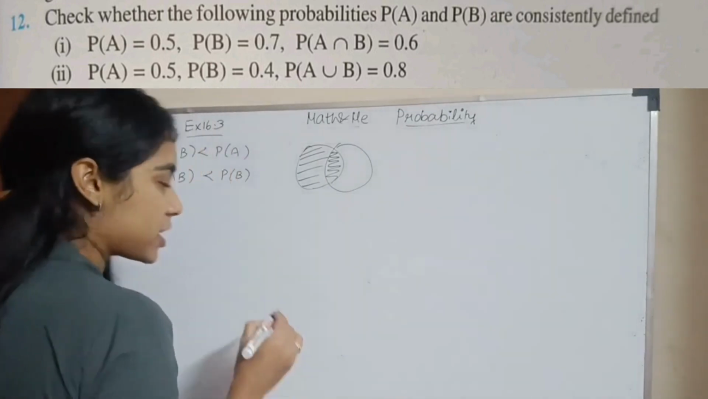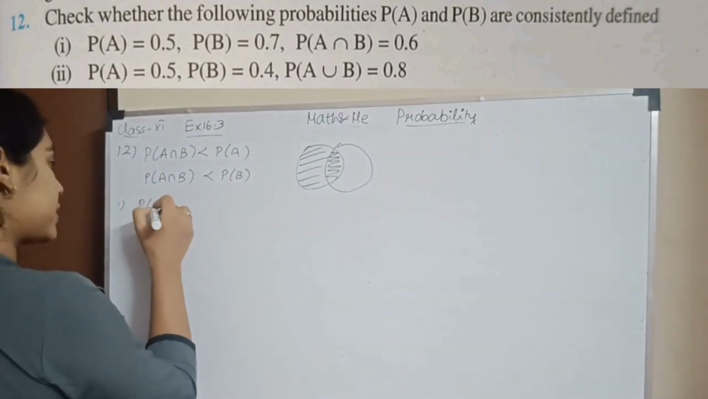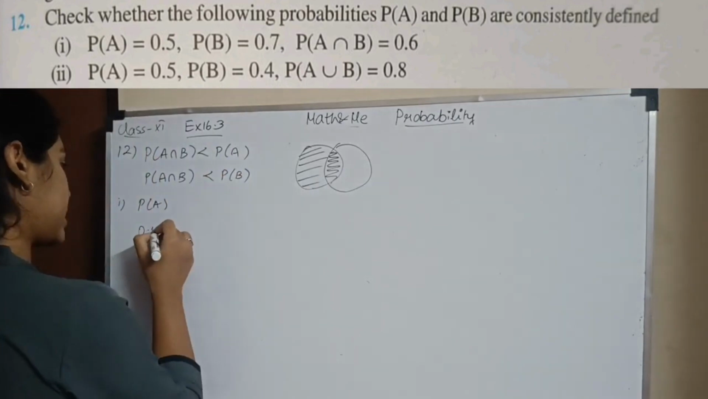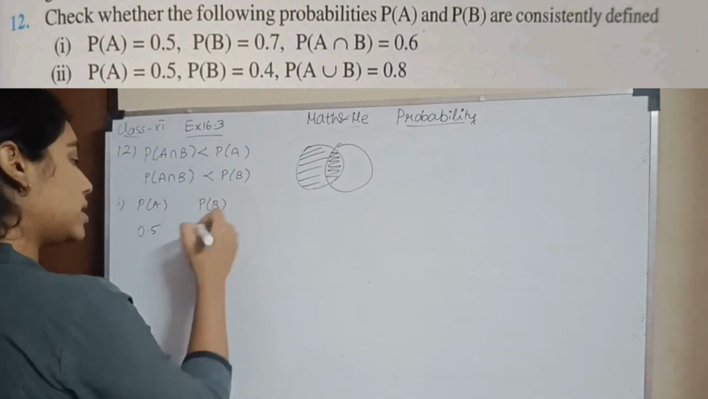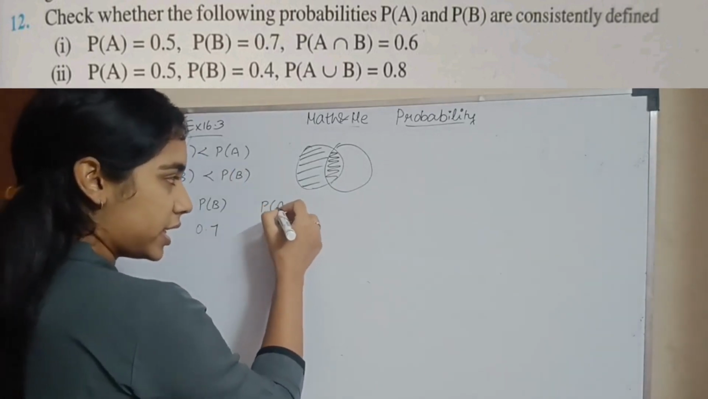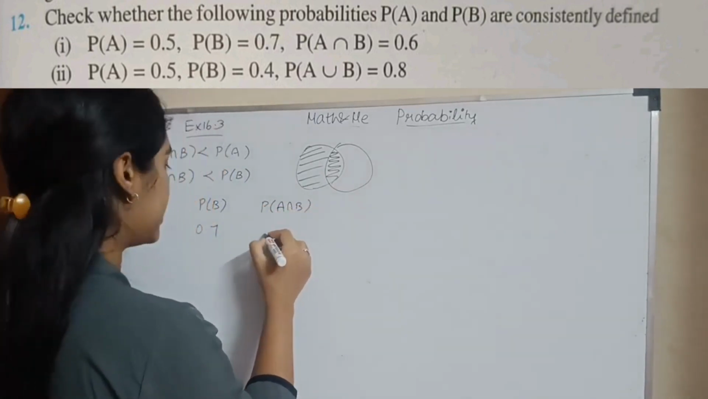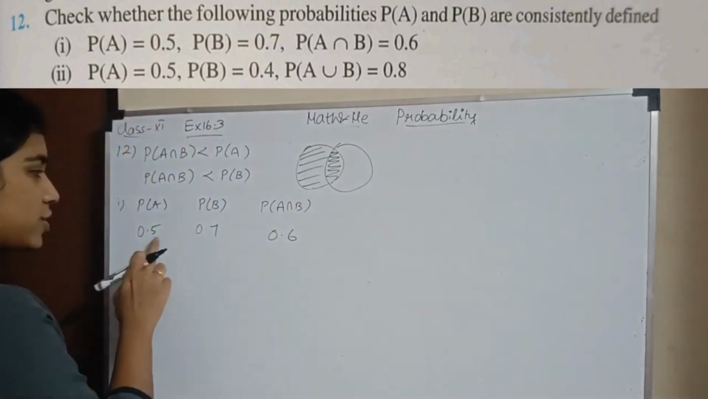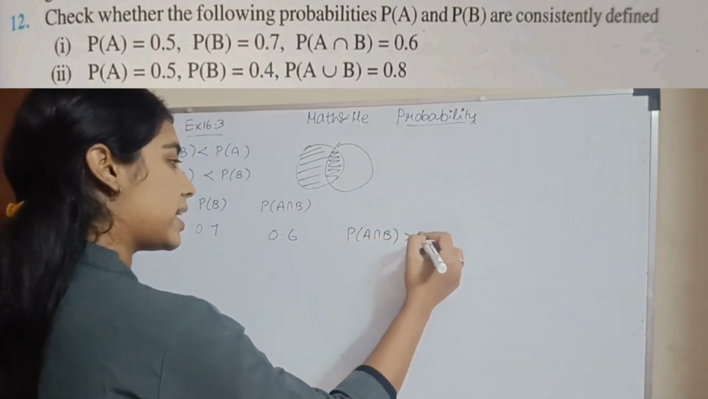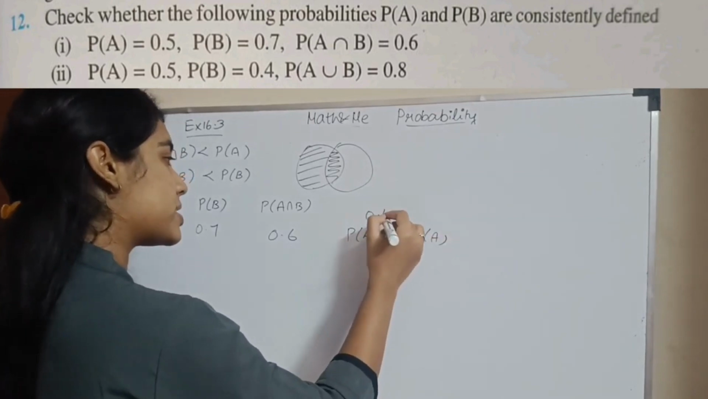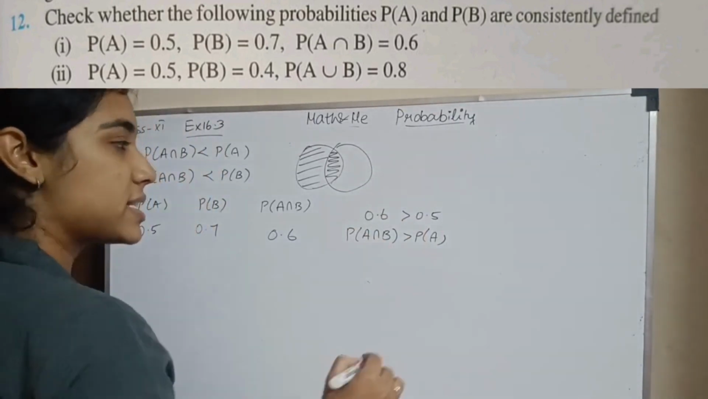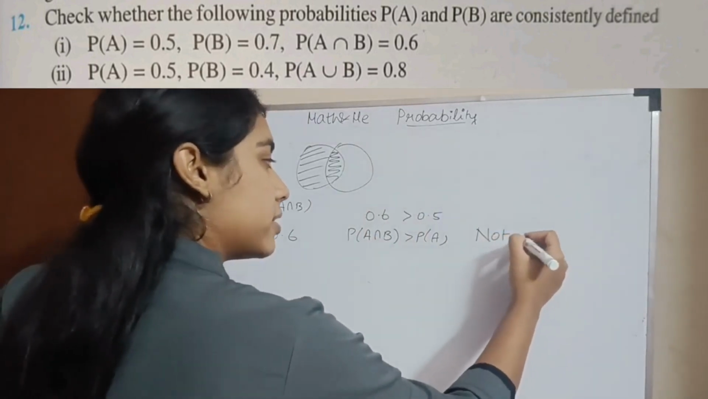So what is my first subsection? P of A is given to be 0.5 and P of B is given to be 0.7. My P of A intersection B is given to be 0.6. So what do you see here? P of A intersection B is greater than P of A. Yes, 0.6 is greater than 0.5. So which means these probabilities are not consistently defined.